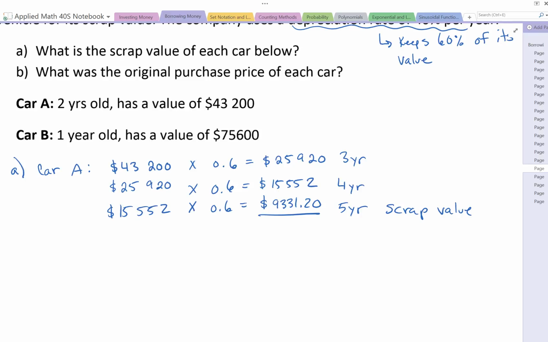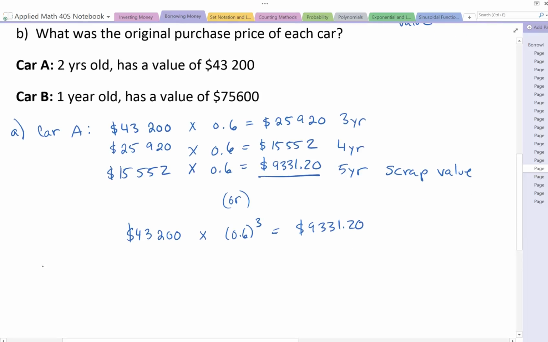Now this would be quite tedious if we had to do this, let's say, for 10 years. So thinking of a way that we can do this more efficiently, if we took that $43,200, we multiplied by 60% 3 times. Well, if we just go 0.6 to the exponent of 3, we would get that exact same answer of $9,331.20. Okay, so feel free to use that as long as you understand where it's coming from.